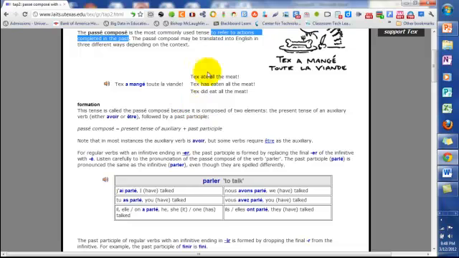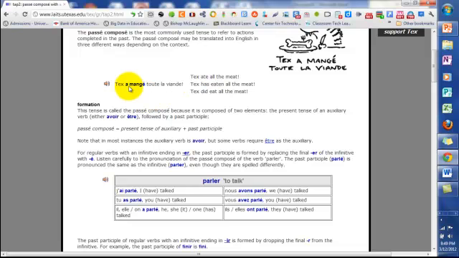Okay, pretty easy. This part right here, a mangé, that is considered the passé composé. And notice that it's made up of two parts. There's an auxiliary, a, and mangé, which is called a past participle. It's important to remember that there are two parts to the passé composé, and that's why it's called composé, because it means compound. So it's really a compound past. Always remember there are two parts to the passé composé.